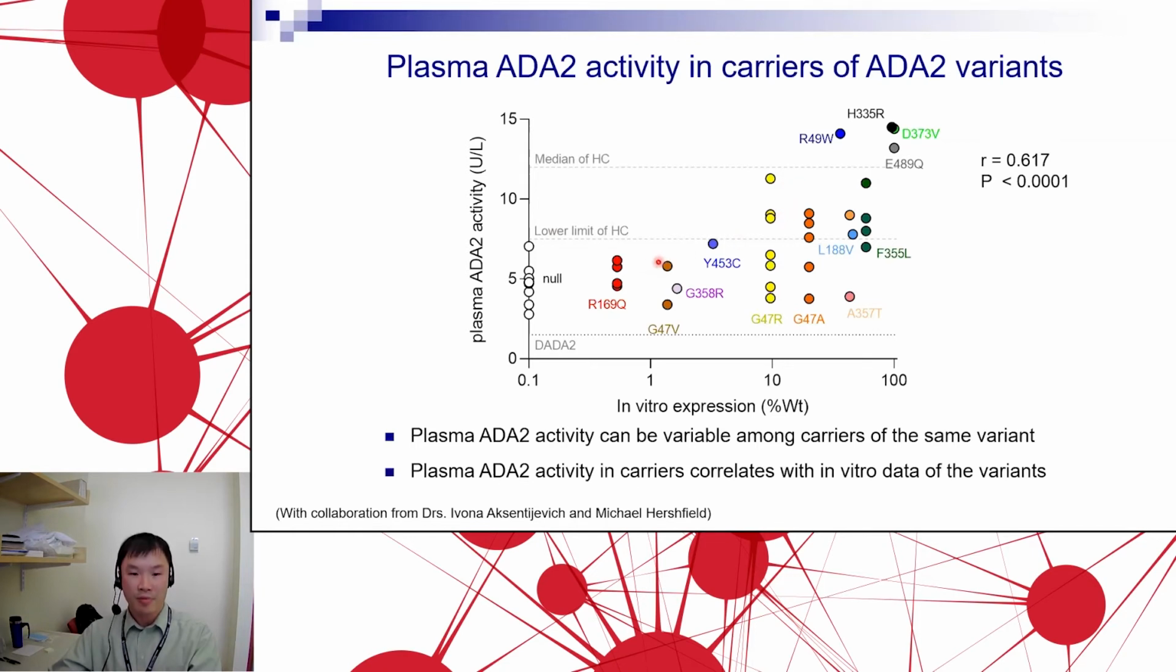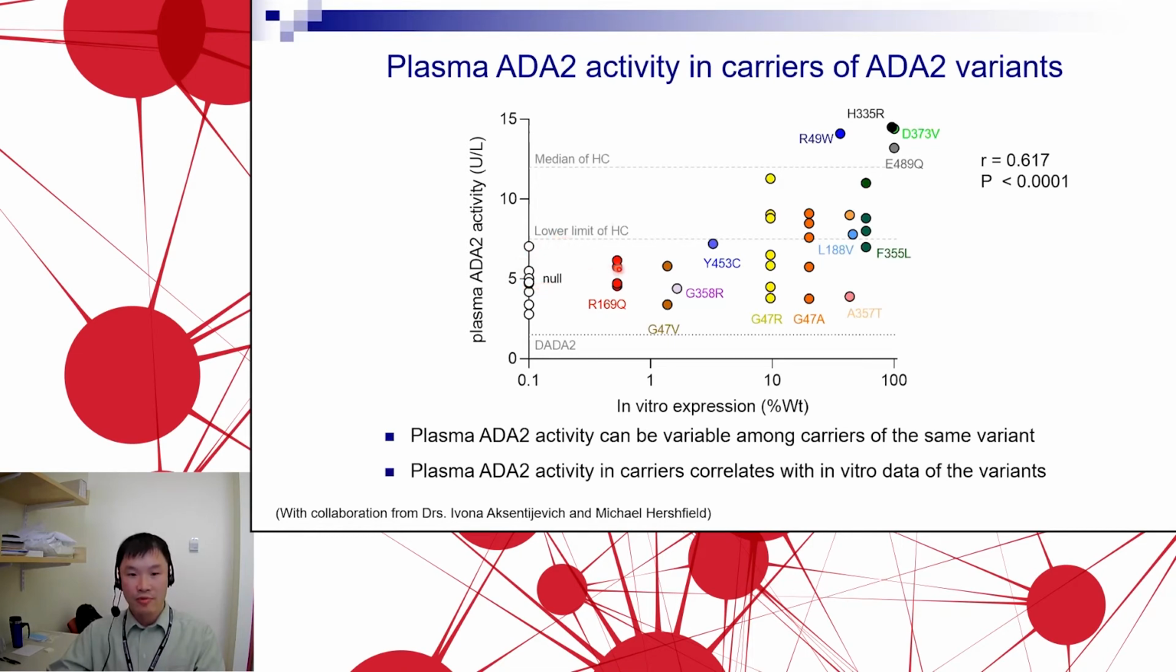Some of these you can recognize as null mutations in the gene. Let's start from the left. On the left are these white circles. These are carriers with a null mutation, so these are early termination, nonsense mutations, or frameshift indels that are predicted to be loss of function mutations. These patients uniformly had carrier-level ADA2 activity, under the lower limit of healthy controls.